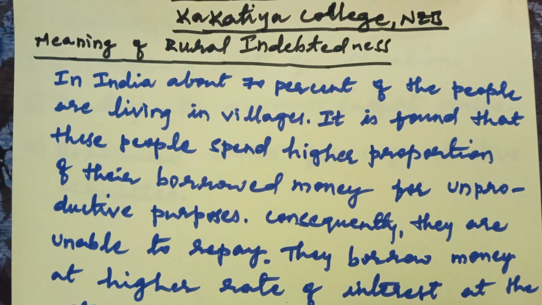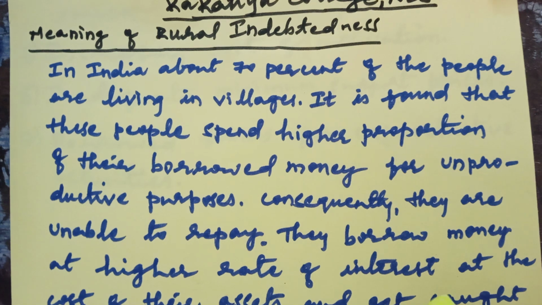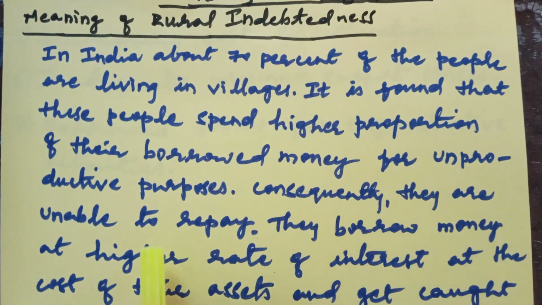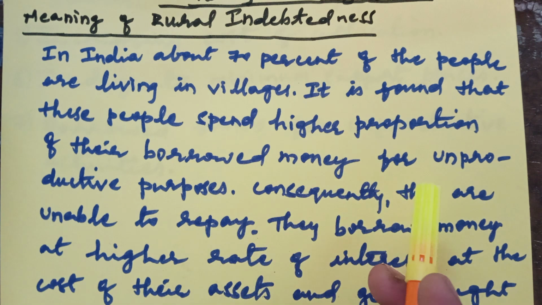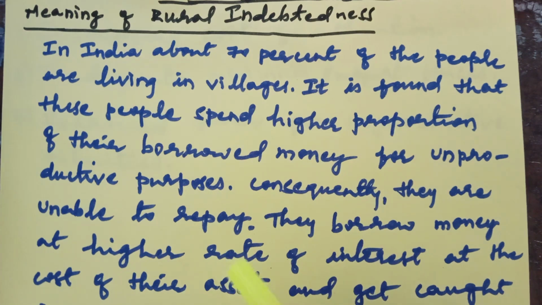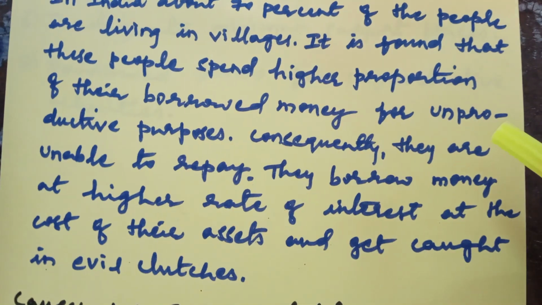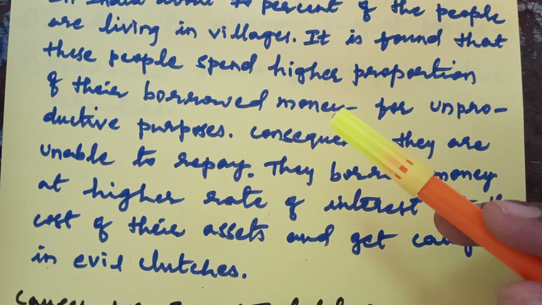What is the result if the people are in debt? What is the consequence? Consequently, they are unable to repay. Why? Because many of the people borrow money from the money lenders, and every year the interest rates go on increasing, and these people are unable to pay those debts.